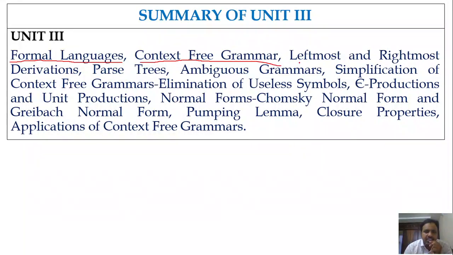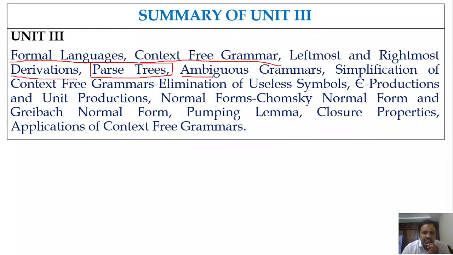Then we discussed what is meant by derivation. Derivation is nothing but the substitutions that we apply in order to generate the sentence, or the string, from the grammar rules. We have two types of derivations, leftmost derivation and rightmost derivation. Then we converted that derivation into the form of a tree, which is called a parse tree. So leftmost derivation and rightmost derivation can be converted into a tree structure, and that tree is called a parse tree.